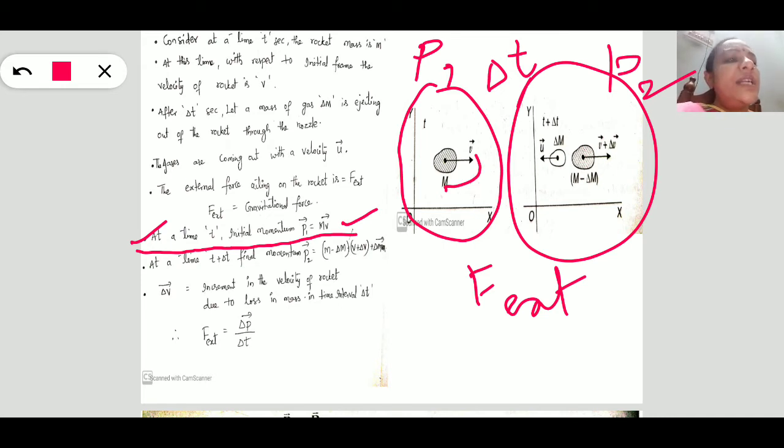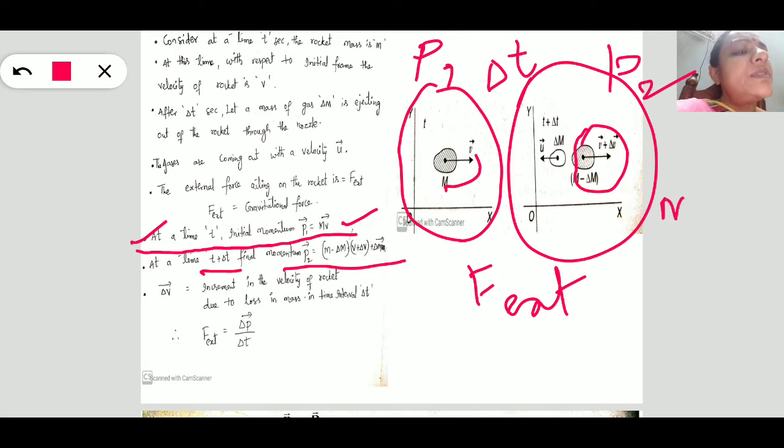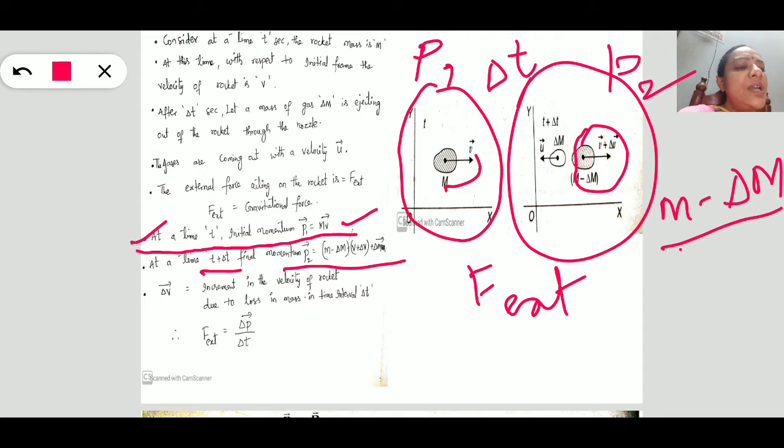Next, after delta t seconds means we are considering t plus delta t. Final momentum can be written as, that is same, mass into velocity. What is the mass of this system? After ejecting some mass, the remaining mass will be m minus delta m. So m minus delta m is the remaining mass in the rocket. Next, what is its velocity? The velocity of the rocket, as the mass decreases, automatically velocity increases. So v plus some increment in the velocity, say delta v.